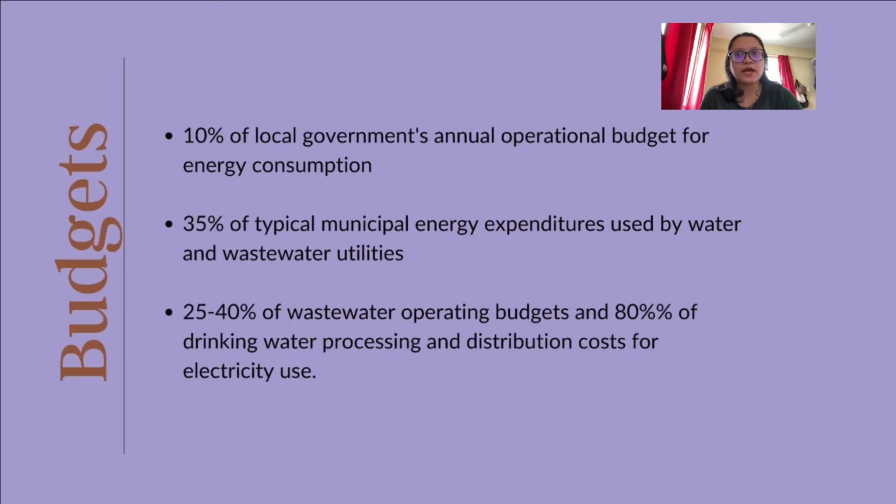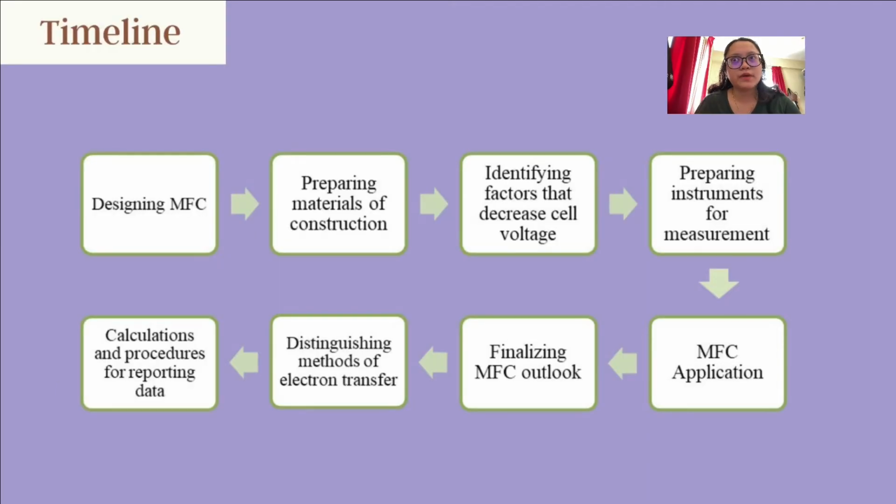As for the budget, up to 10% of a local government's annual operating budget can be attributed to energy consumption. 35% of typical municipal energy expenditures are used by water and wastewater utilities. Last but not least, 25 to 40% of wastewater operational budget and 80% of drinking water processing and distribution costs is used for electricity. This project will begin by designing MFC before preparing the materials of construction.